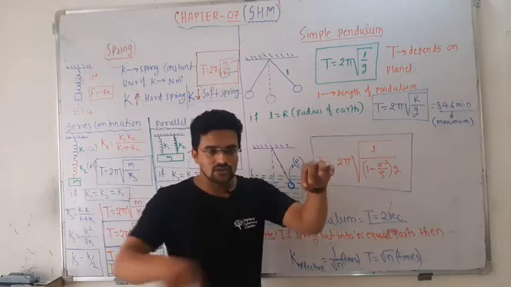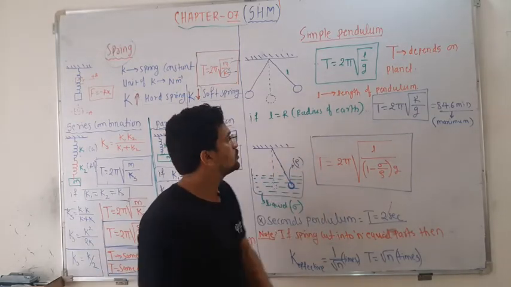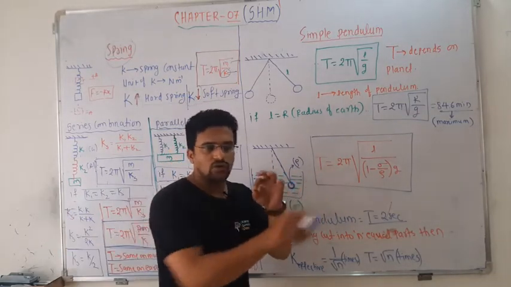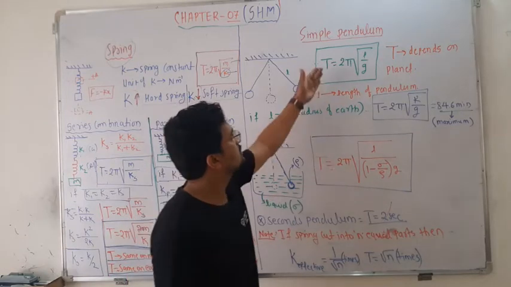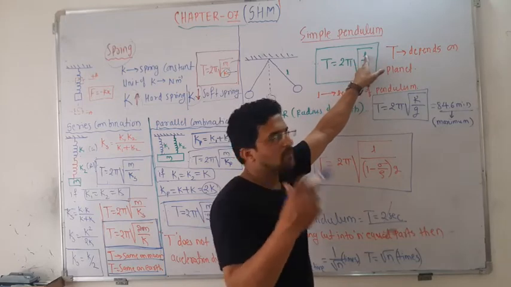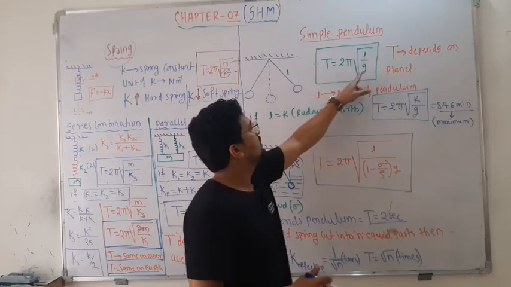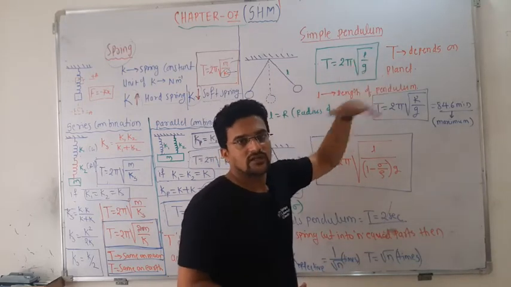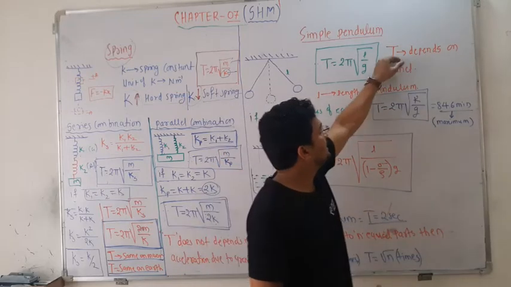So a pendulum is also oscillating about the mean position, so it takes a certain time to complete one oscillation. That time period can be written as T is equal to 2 pi under root of L by g. L is the length of the pendulum, that is the string length, and g is the acceleration due to gravity, that is 9.8. And T depends on the planet.